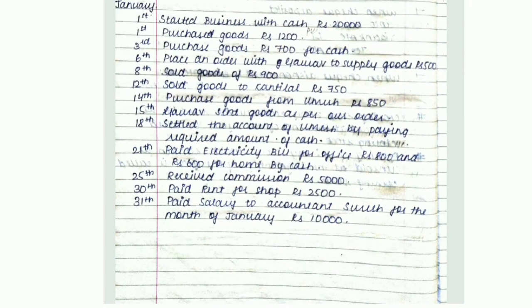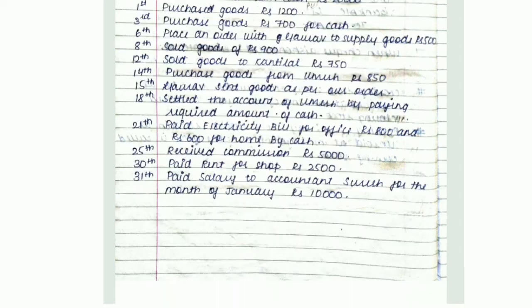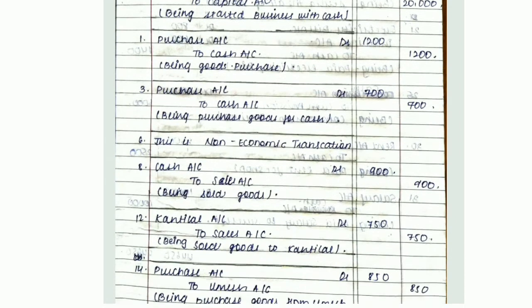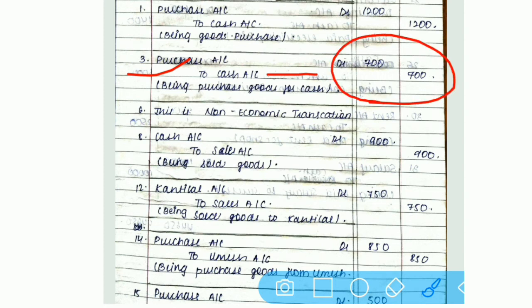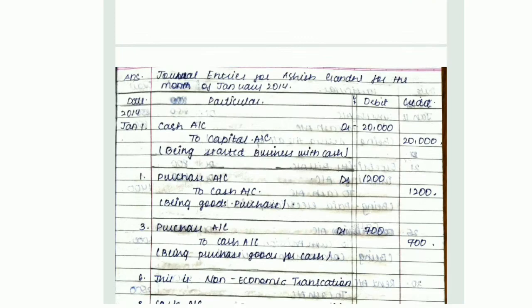Moving further, next transaction, that is January 3rd, purchase goods of rupees 700 for cash. Now here clearly it is given purchase goods for cash rupees 700. So in the same way as we just did the transaction, we have to give the same entry, that is purchase account debit to cash account credit. Write down the amount, that is 700, as well as write down the narration.